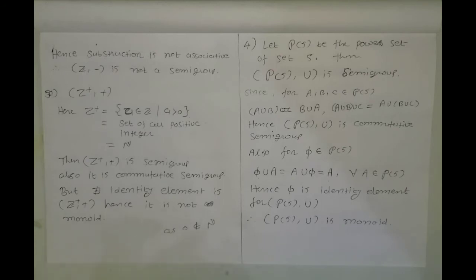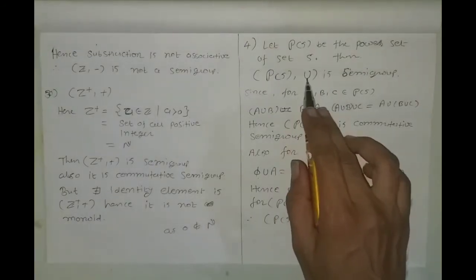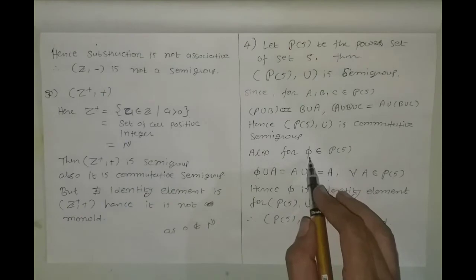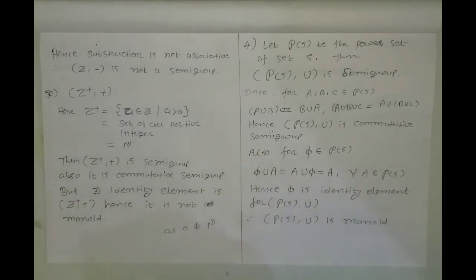So phi is the identity element for P(S) with union. So the power set of S with the binary operation union is a semigroup as well as a commutative semigroup, and we get the identity element phi, so it is a monoid. So the power set of S with the binary operation union is a monoid.